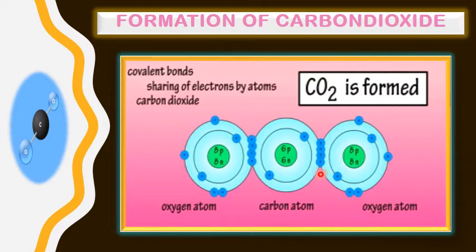So each atom in the molecule of one carbon and two oxygen atoms has a complete valence shell, outer shell configuration, by sharing of electrons. So the covalent bond has given them an easier way to make a molecule of carbon dioxide.